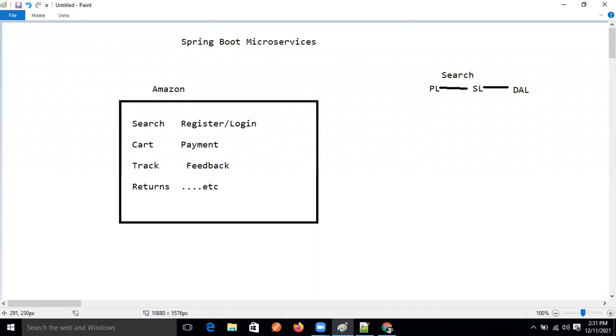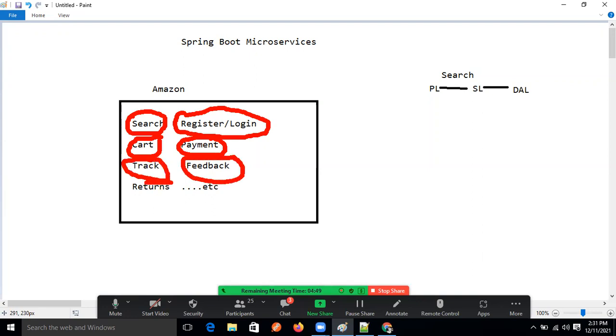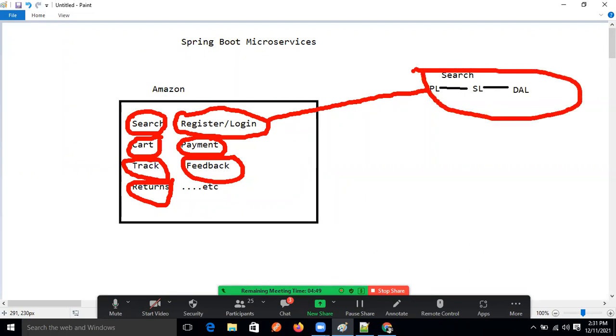But here what happened? The search module is one dependent module, the register module is one dependent module, the cart module is one dependent module, the payment module is one dependent module, the track module is one dependent module, feedback is one dependent module, and return is one dependent module, right? Every module follows this design pattern only.